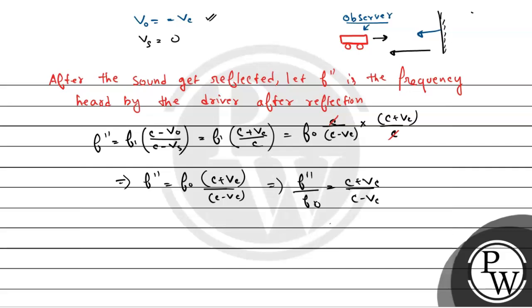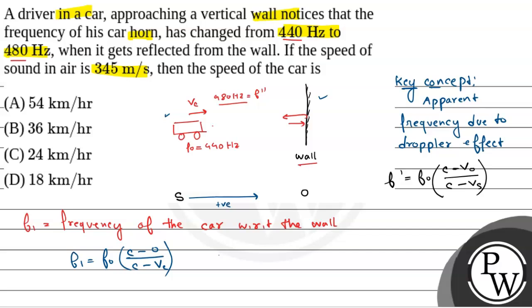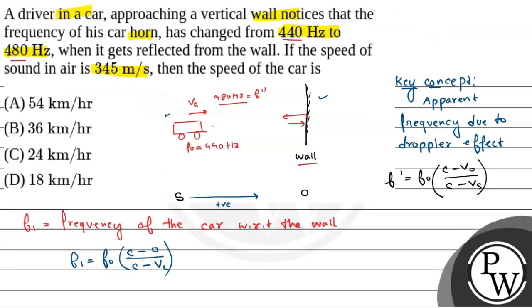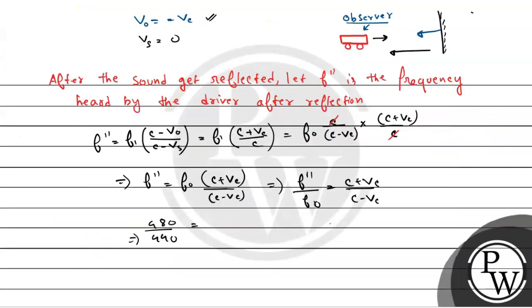Now हमें F double dash और F dash का वैल्यू गिवन था. Right. So F double dash का वैल्यू क्या था? That is 480 and F dash is 440. So 480 by 440 is equals to, C का वैल्यू क्या है? That is velocity of sound in air, 345 meter per second. So this is equals to 345 plus VC by 345 minus VC.